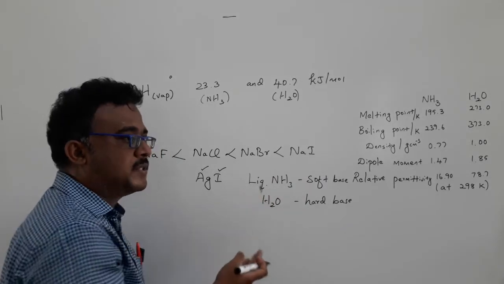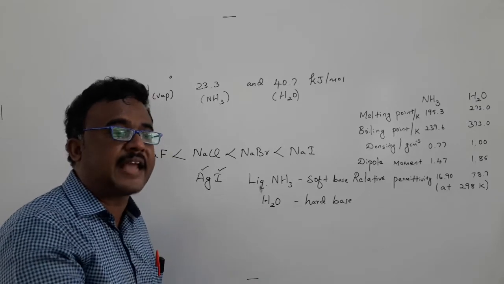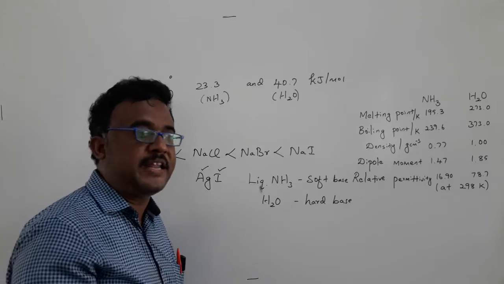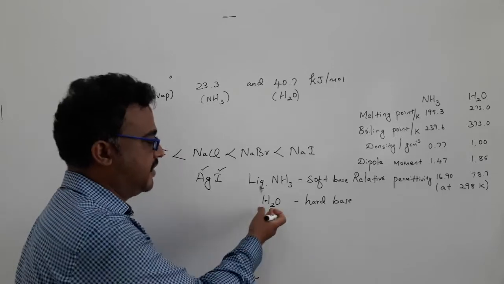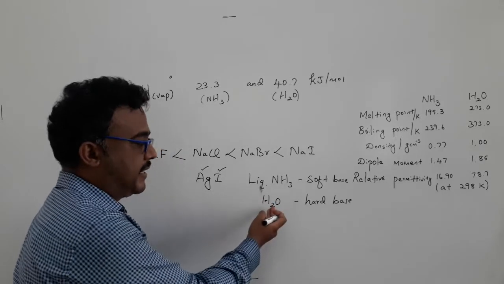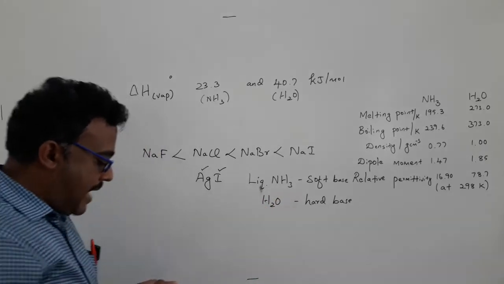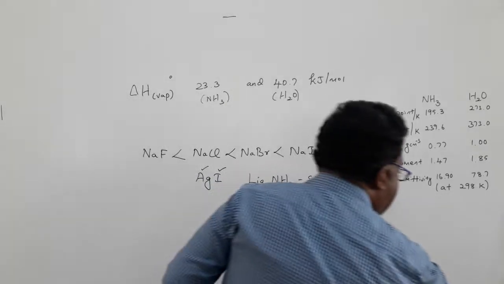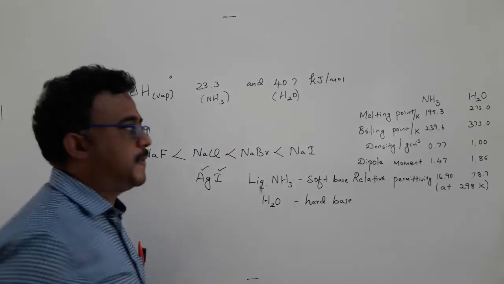With water molecules, we know that most alkali metal salts can be stabilized. Sodium, potassium, rubidium salts can be stabilized by ion-dipole interaction with water molecules. That's why most alkali metal salts are soluble in water, because water can behave as a hard base. And because of this difference in solubility, some reactions also look completely different from each other.